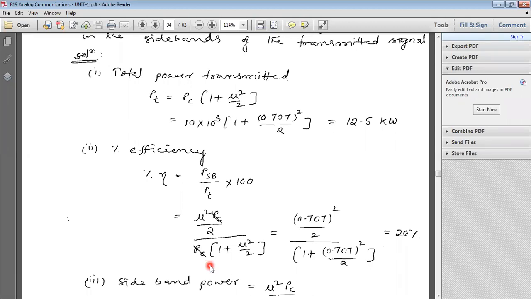Sideband power equal to mu square PC by 2, and PT equal to PC into 1 plus mu square by 2. So substitute, cancel PC, and then substitute the mu value. Efficiency is 20%.